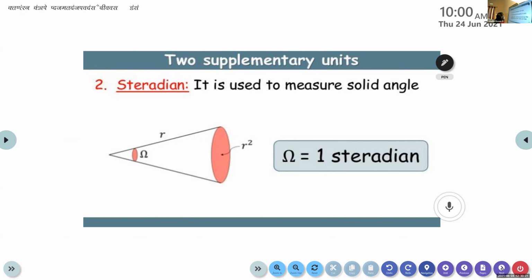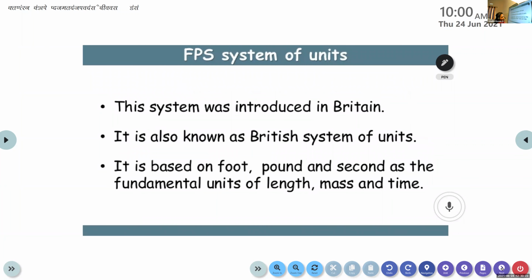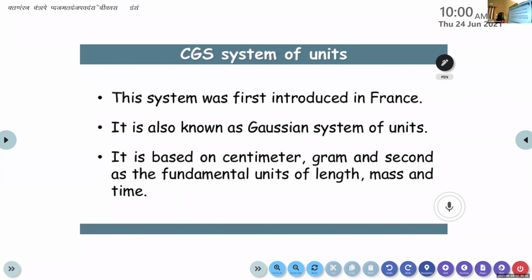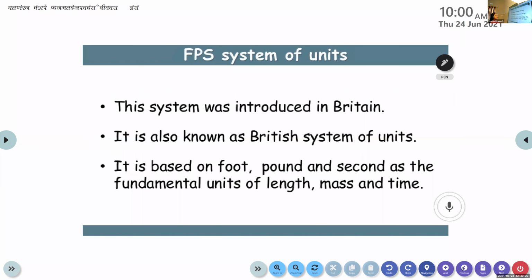Okay. So we almost discussed the FPS system and the CGS system. FPS means foot-pound system of unit. It was introduced in Britain, so it is also known as the British system of unit. You don't need to study the history behind this FPS system. Try to understand what the FPS system is. It is the foot-pound system.